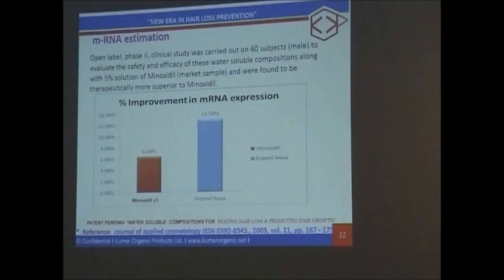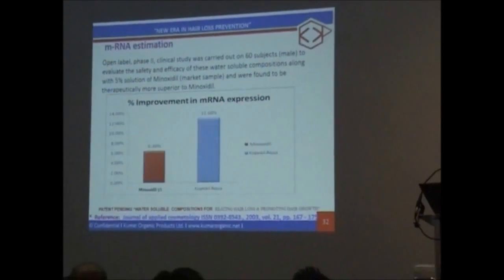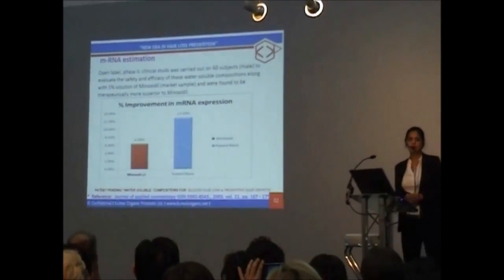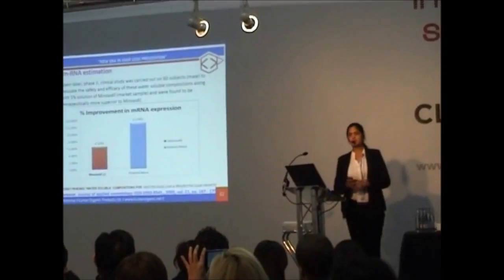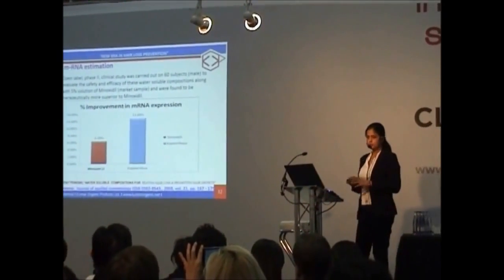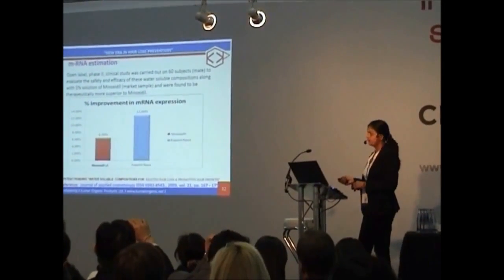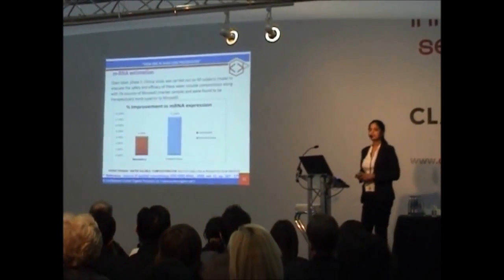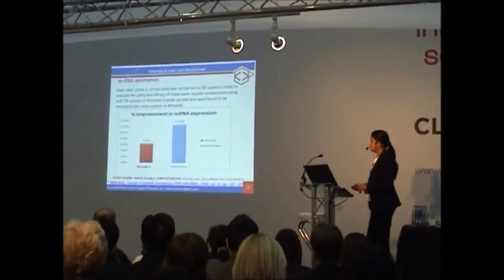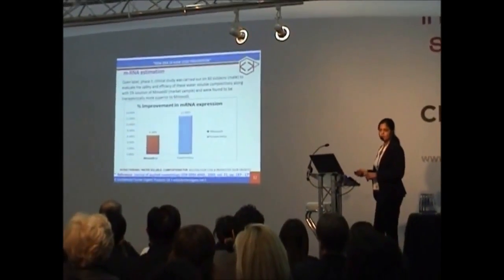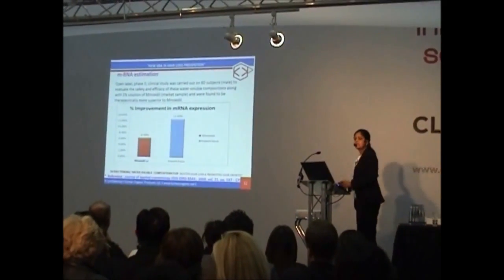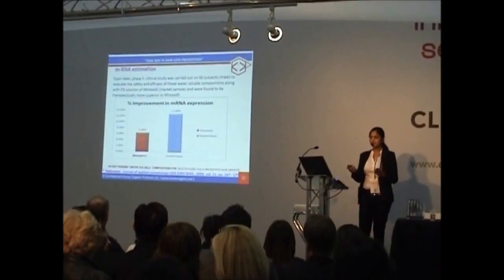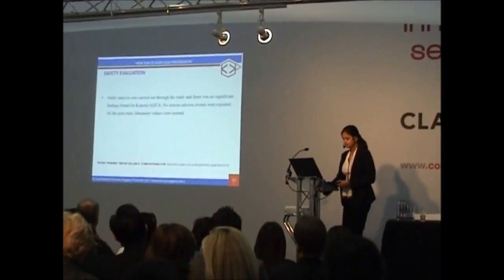Now, I just discussed the mRNA level earlier. 6.3% is the improvement for the drug available in the market, which 85% of people are using, minoxidil. We found that Copaxil Aqua, at a lesser concentration and in the same time period, is giving a double effect, a 12.6% improvement in the mRNA level. It's really a good improvement.